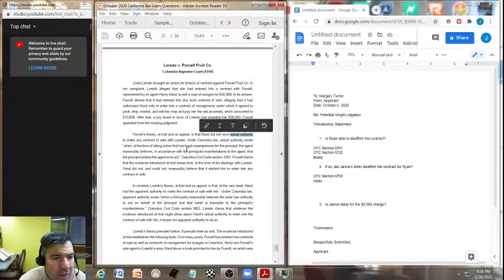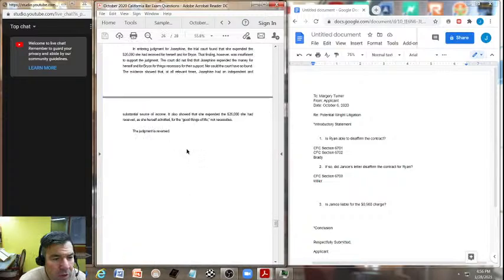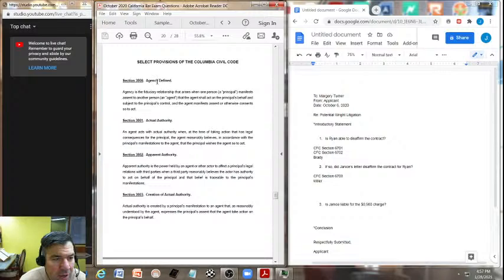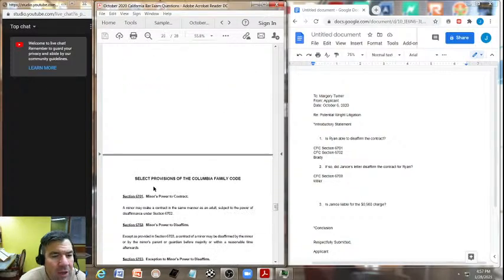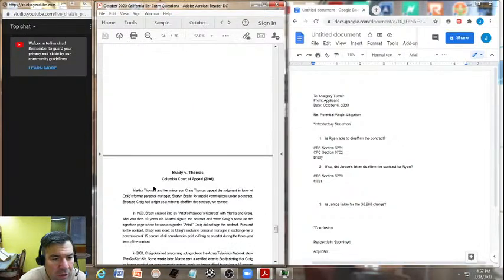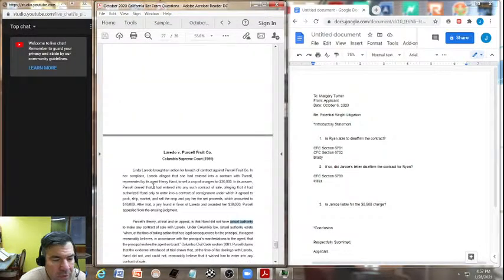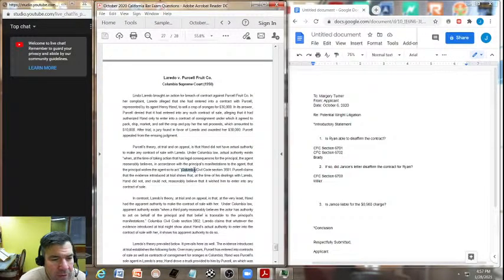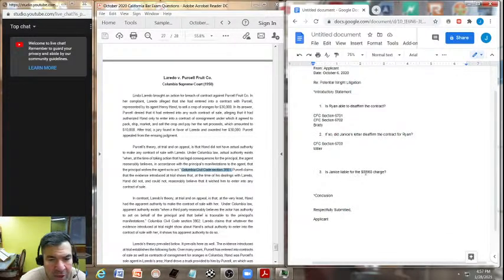Where have we seen that? We kind of come back up to our code, and that would be our Civil Code if I remember correctly. That's right. Agency. There we go. Actual authority, apparent authority. Okay. Now we get what Laredo's talking about here. Now down here, actual authority, and not only that, guess what? They bring up the Columbia Civil Code, section 3801. So let's put that down here underneath. Is Janice liable for the $8,980 charge?